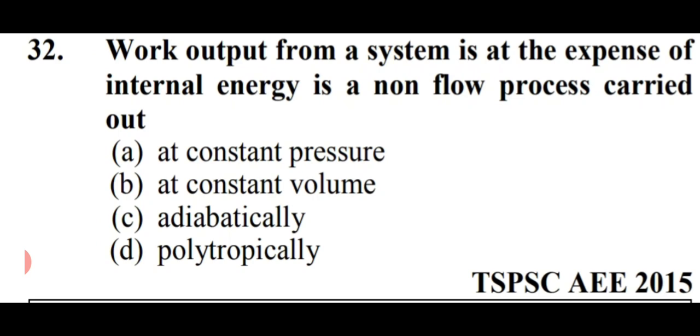Work output from a system is at the expense of internal energy in a non-flow process carried out. Options are at constant pressure, at constant volume, adiabatically, and polytropically. So here option C is right, that is adiabatically. Option C.